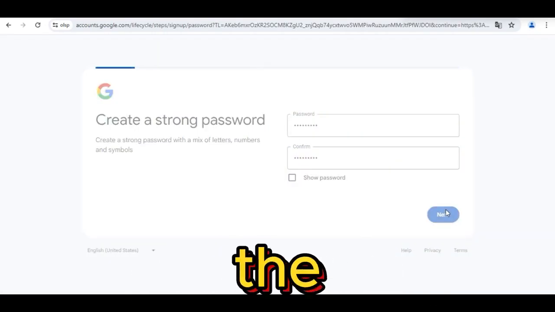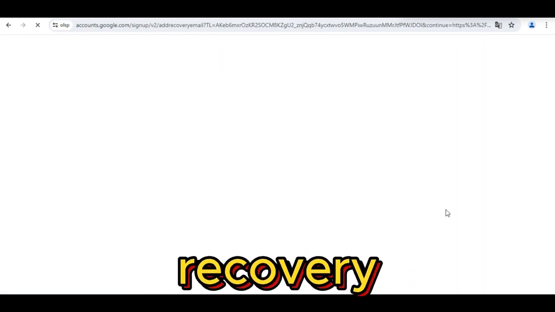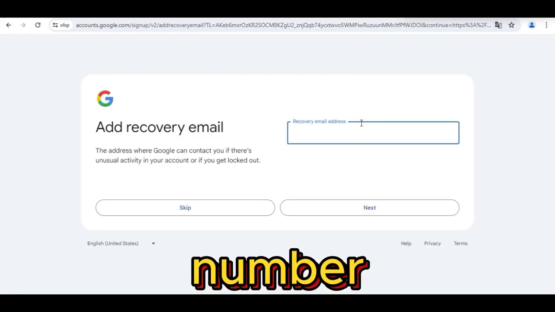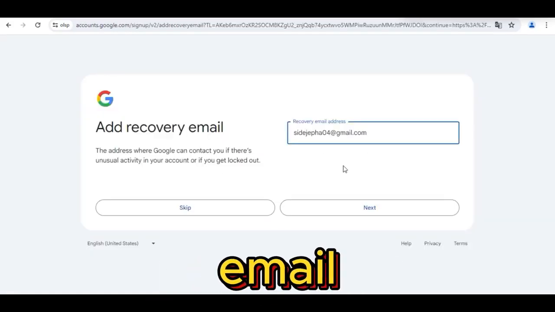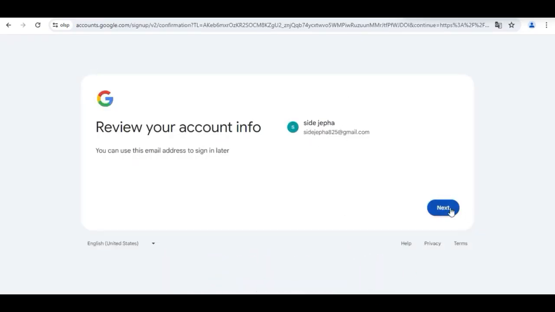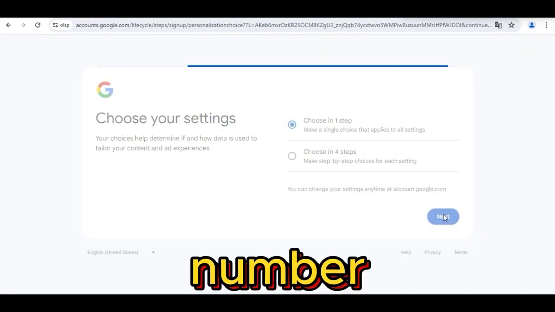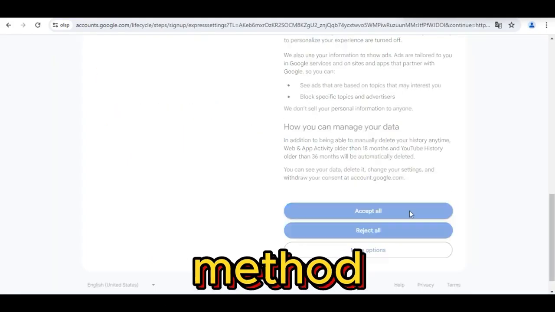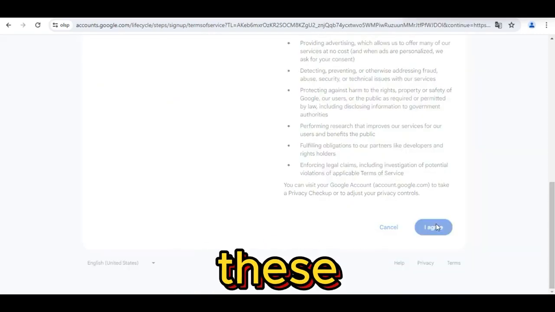You can even use the same password for all emails. Then I will be directed to a recovery email page instead of phone number verification. So here I will copy the previously created email and use it as a recovery email. So this is the second time I am creating an email account without phone number verification. As I promised, this method works 100%. You can create tons of email addresses with these simple steps.